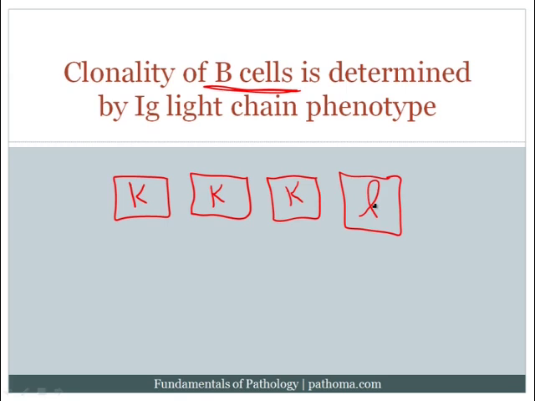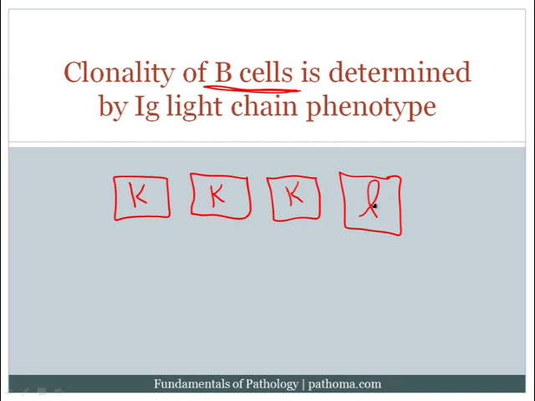All right, now let's pretend that a patient gets an infection. And when they get an infection, what's going to happen is that they're going to get hyperplasia of the cells of the lymph node, because there's going to be a response to the infection, and the B cells are going to proliferate. And we know that when we get infections, the lymph nodes become bigger. And so if the lymph node becomes bigger, we could ask the question, why is the lymph node bigger? What type of proliferation is occurring?